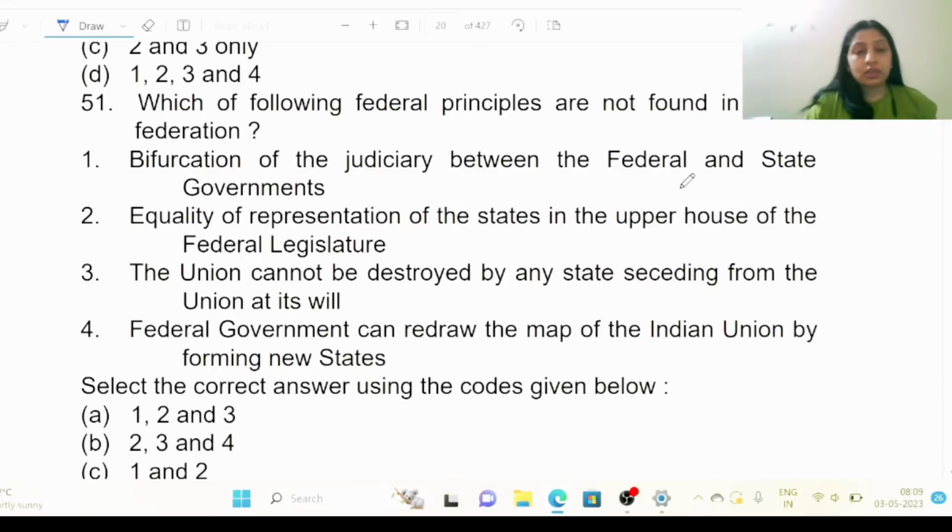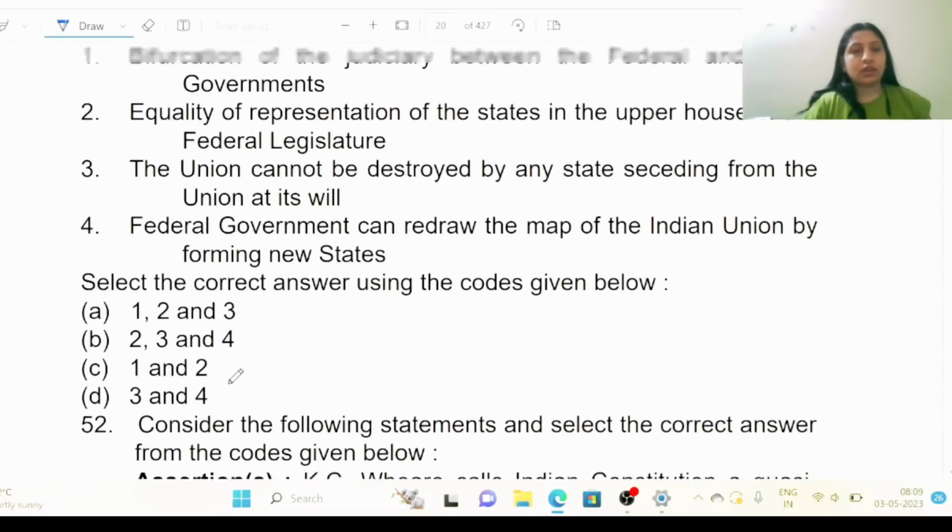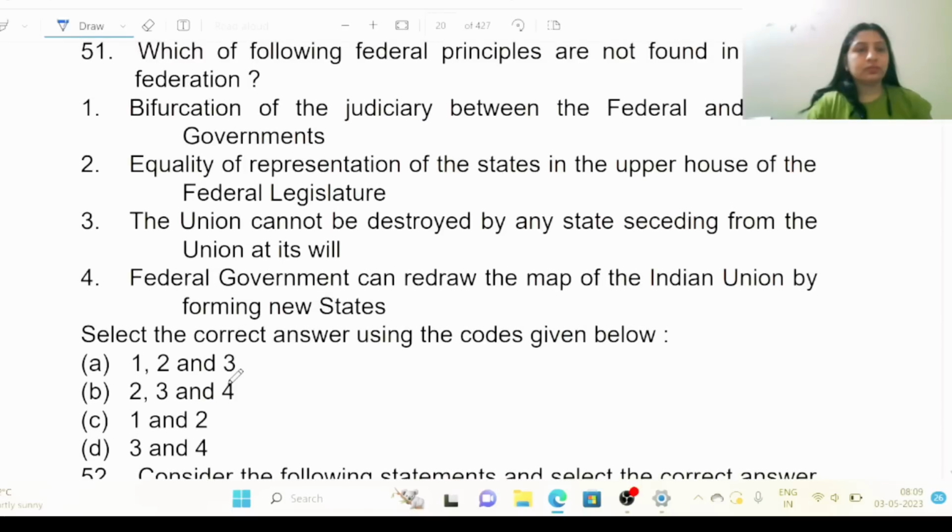Select the correct answer using the codes given below. 1, 2 and 3, 2, 3 and 4, 1 and 2, 3 and 4. Okay, guess the right answer. So right answer is 1 and 2. Okay.